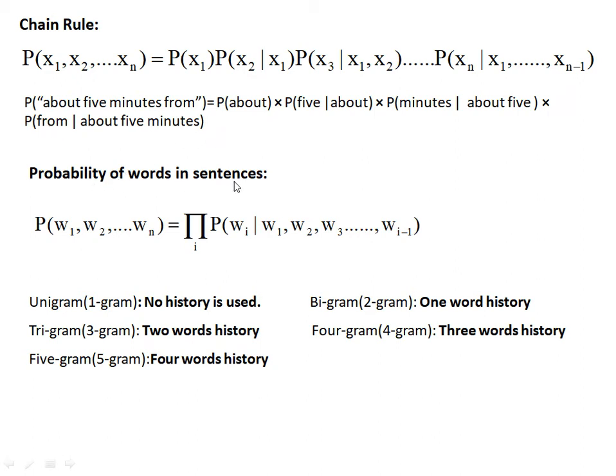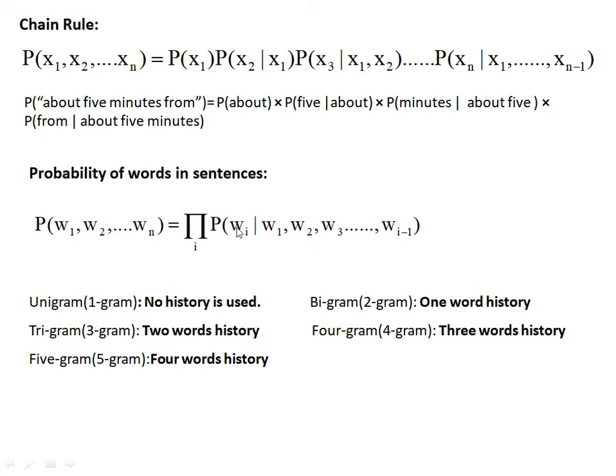Now, the probability of words in a sentence is similarly represented, only in a different equation format. The probability of W1 to Wn is nothing but the joint probability distribution. So it is nothing but the multiplication of probabilities, using the product operator: what is the probability of Wi given W1 to Wi minus 1?